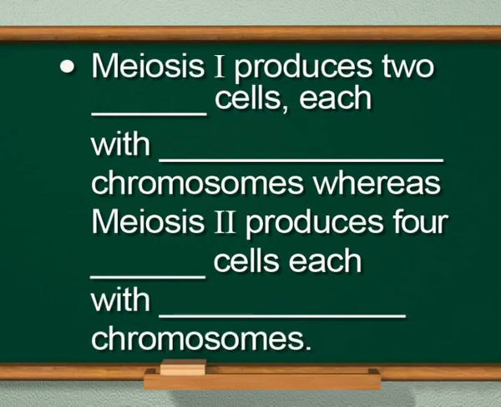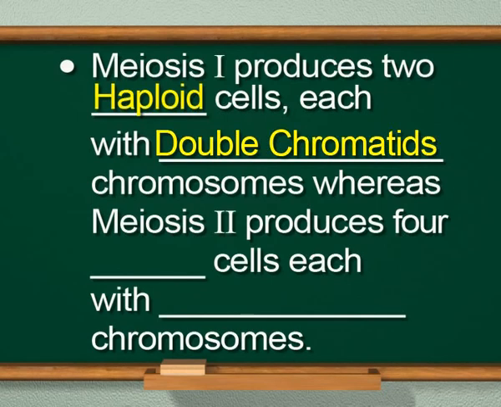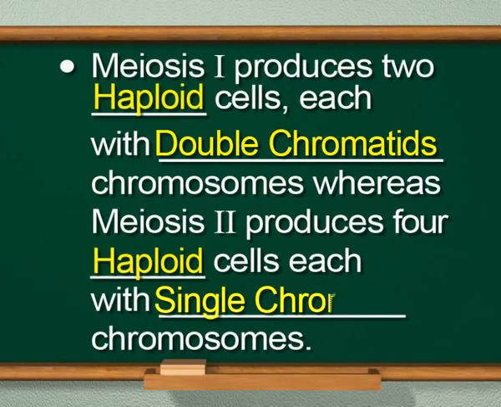And the answer is, meiosis 1 produces 2 haploid cells, each with double chromatid chromosomes, whereas meiosis 2 produces 4 haploid cells, each with single chromatid chromosomes.